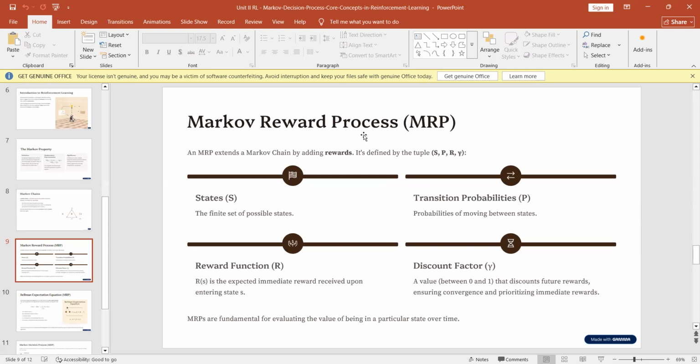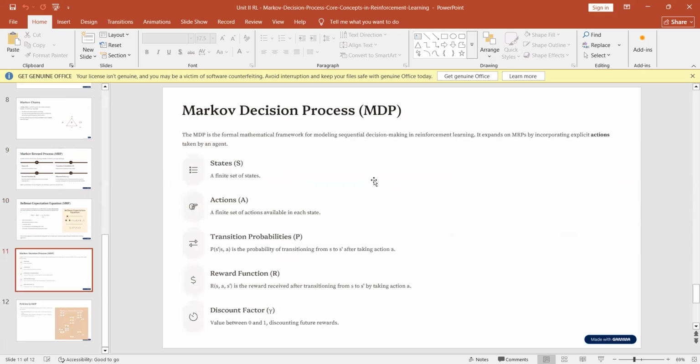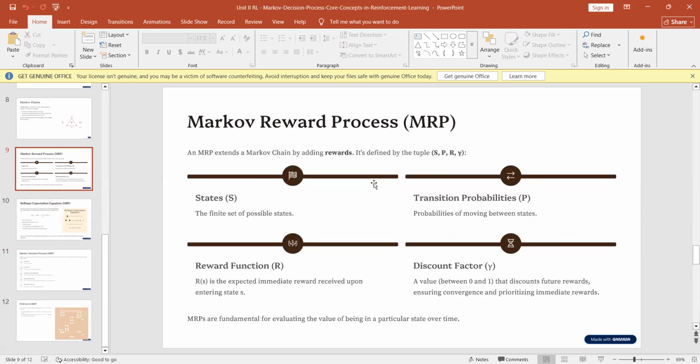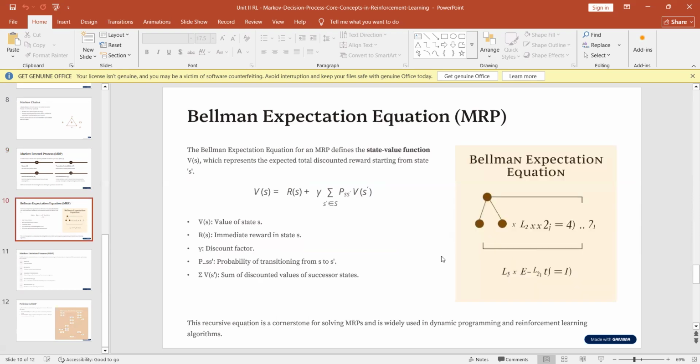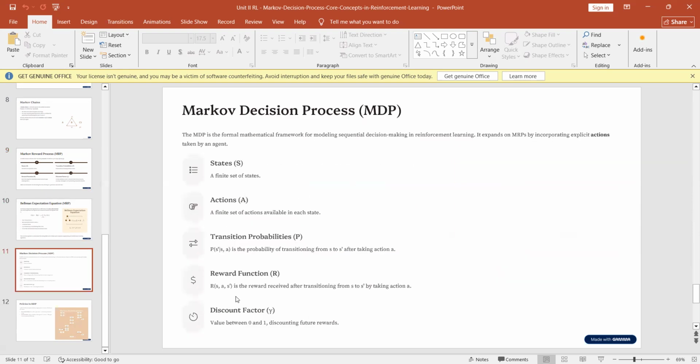Then the Markov reward process, we told that MRP does not consider actions, whereas MDP considers actions. So what are the different components of MRP? States, transition probabilities, reward function, and discount factor. Okay, so we have already taken this lecture earlier, but just a revision that there are 4 things that are considered in MRP. What is extra in MDP? All things are the same as MRP. Extra is actions. So in MRP, we do not consider actions.